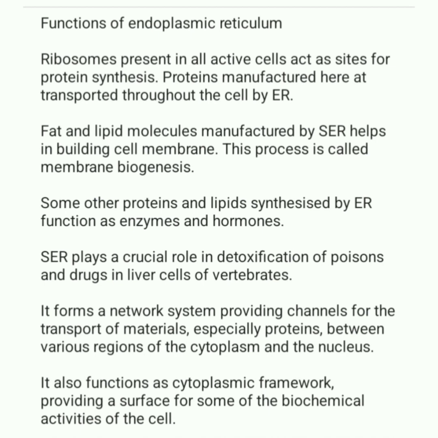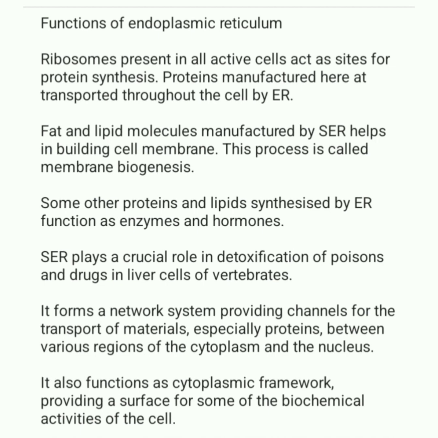Some other proteins and lipids synthesized by ER function as enzymes and hormones. SER plays a crucial role in detoxification of poisons and drugs in liver cells of vertebrates. It forms a network system providing channels for the transport of materials, especially proteins, between various regions of the cytoplasm and the nucleus. It also functions as cytoplasmic framework, providing a surface for some of the biochemical activities of the cell.